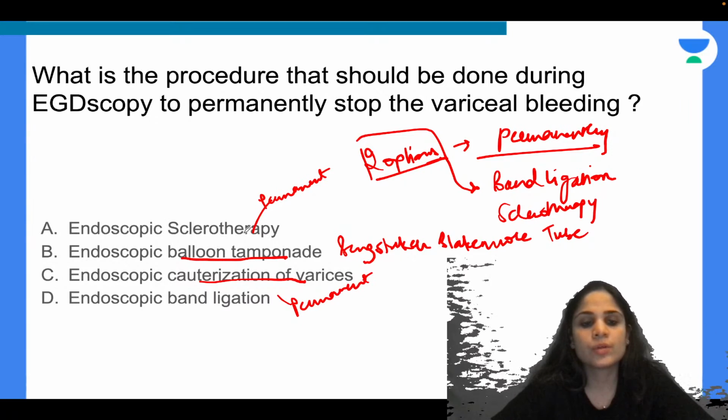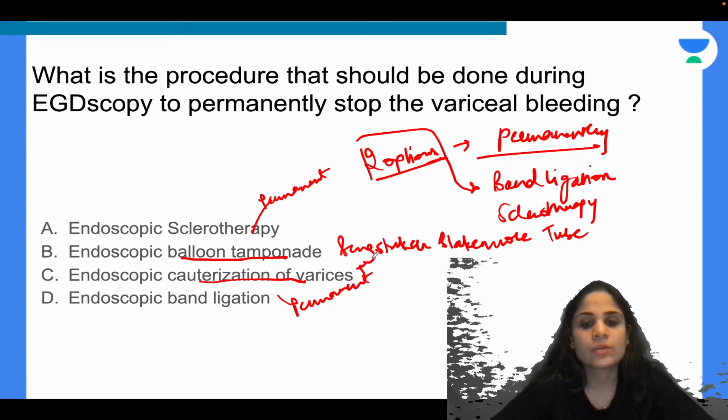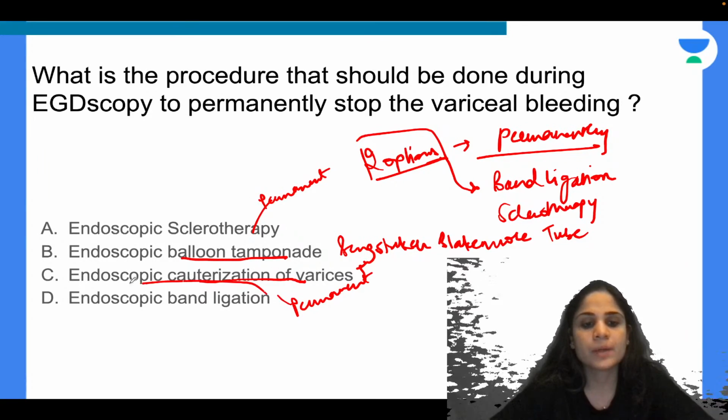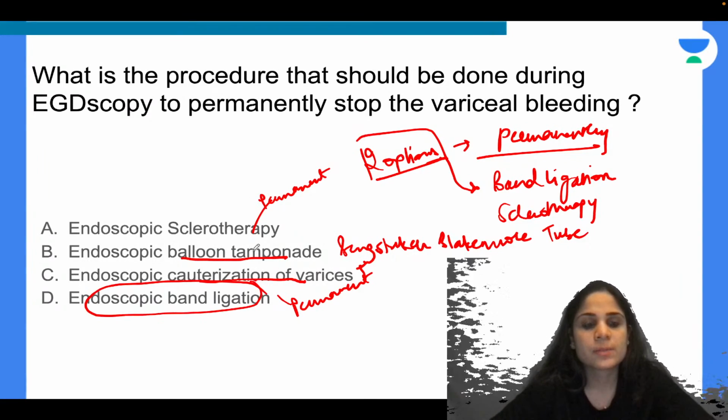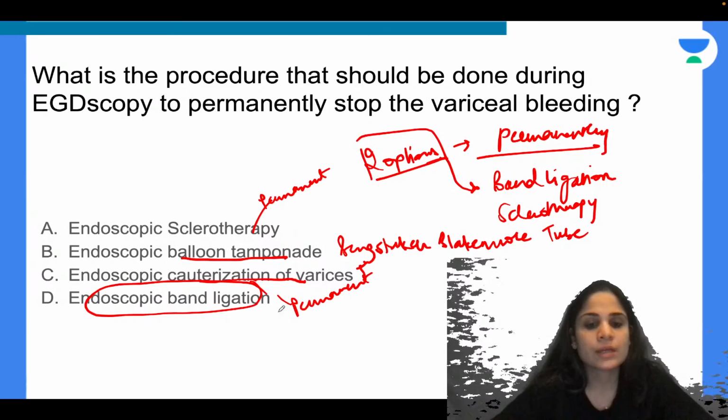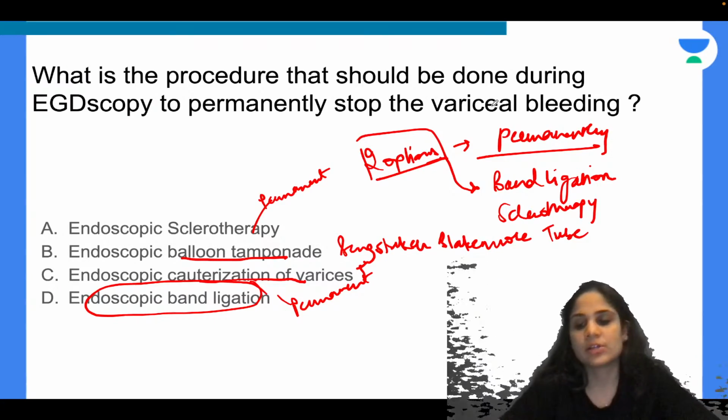And out of the two, which is the better method? Out of the two, the better method is endoscopic band ligation. Okay. So this is a permanent and more reliable method. So that will be our answer to stop the variceal bleeding.